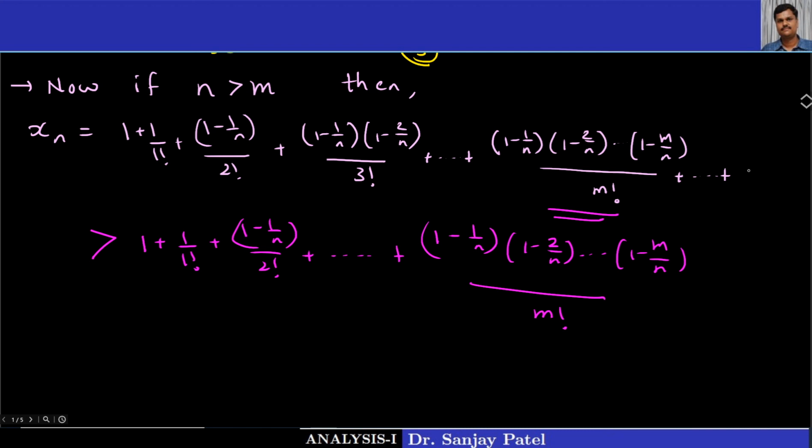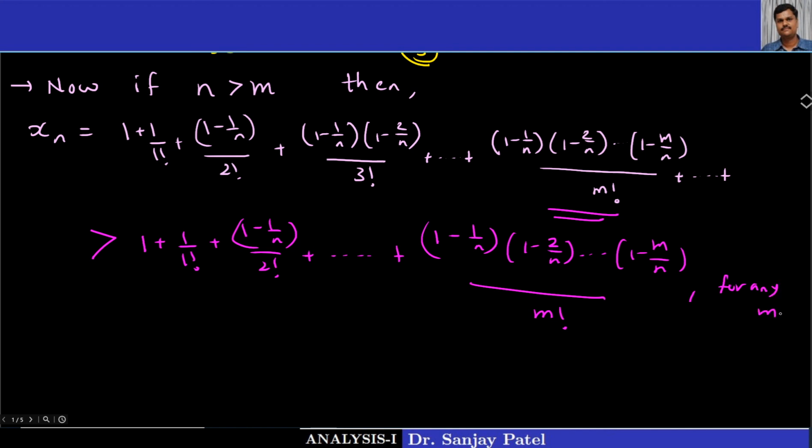So there are many terms. Suppose n is equal to, say, 50 terms, and m is equal to, say, 25. So we are not considering all the 50 terms. If you remove some terms after the 25th term onwards, then obviously that value is smaller than the original value. So that's common sense used here. Remember, we are not using the fact that it is an increasing sequence. This is true for any fixed n, for any value of m.